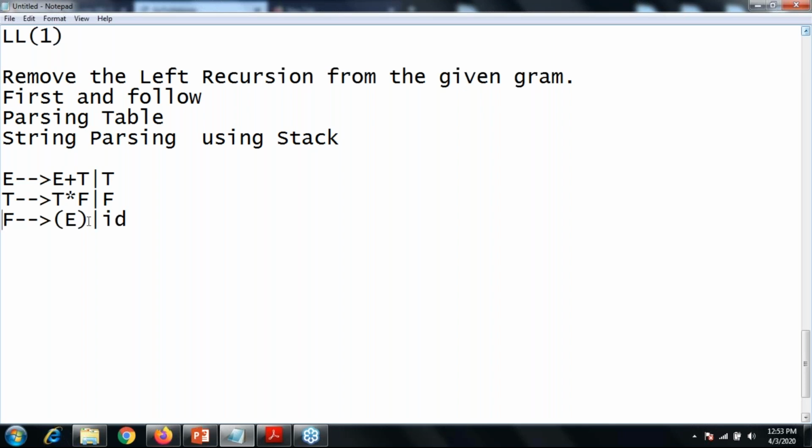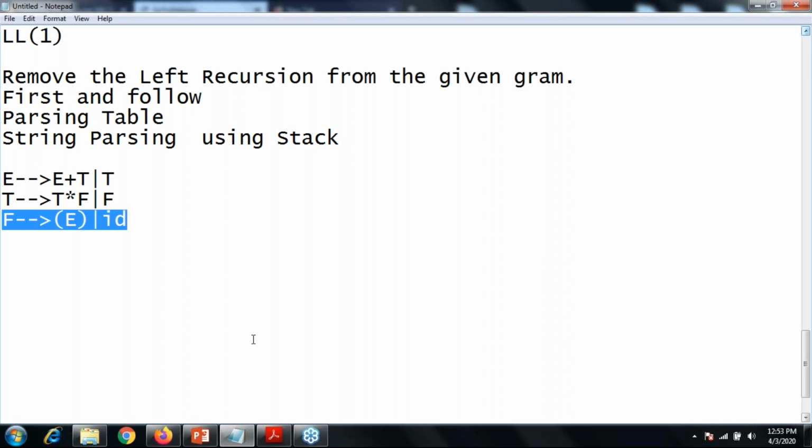And in the last expression, I don't have any left recursion. Okay, complete it.